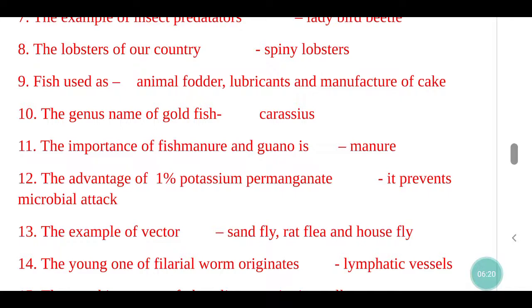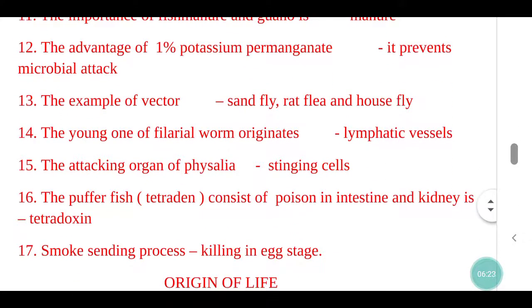It prevents microbial attack. The example of vector, sandfly, rat flea and housefly. The young one of filarial worm originates in lymphatic vessels. The attacking organ of Physalia, stinging cells. The pufferfish Tetraodon has poison in intestine and kidney, called tetrodotoxin. Smoke sending process, killing in egg stage.